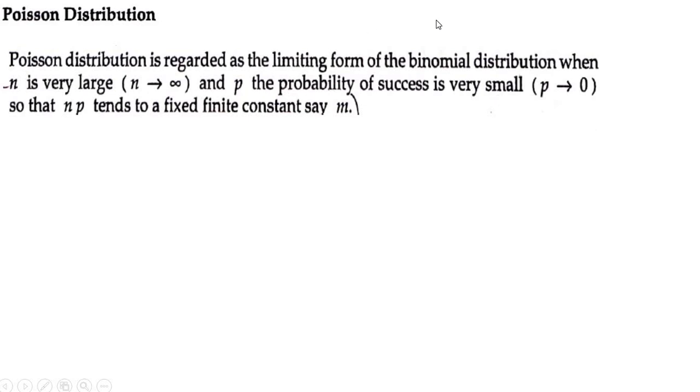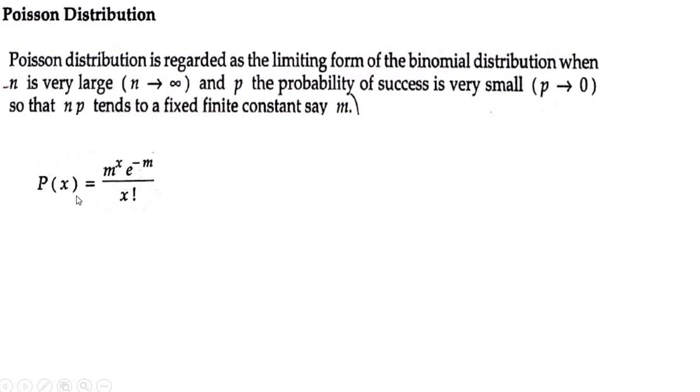That is how you have to guess whether the given question is a binomial distribution or a Poisson distribution. I'll repeat once again. If it is not mentioned in the question that it is a binomial distribution, then you have to check p and n. In a binomial distribution, the value of p will be large and the value of n will be small, whereas in a Poisson distribution, n is very large and the probability of success is very small, so that n into p tends to a fixed finite constant, say m. Here m is equal to n into p.